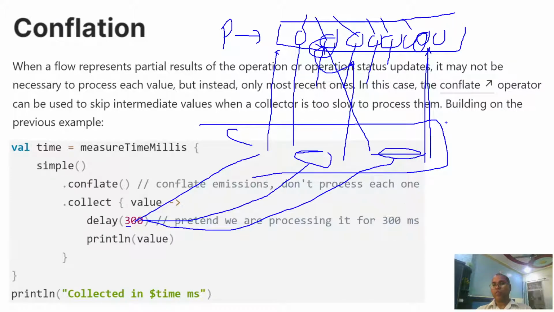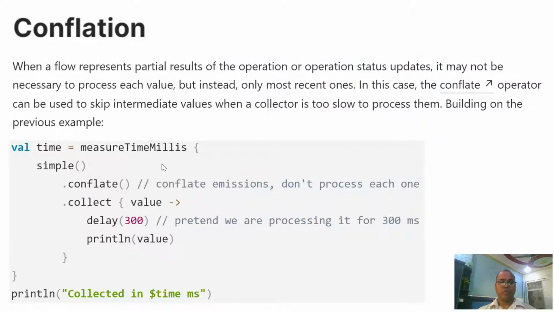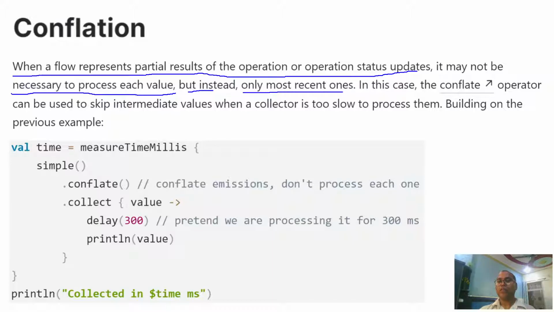Okay. At this moment, whatever the value is calculated, give me this, not the old one. In such a case, Kotlin offers some different functions. So when a flow represents the partial results of an operation or status, it may not be necessary to process each element. Maybe we don't need all the values, but instead only the most recent one.